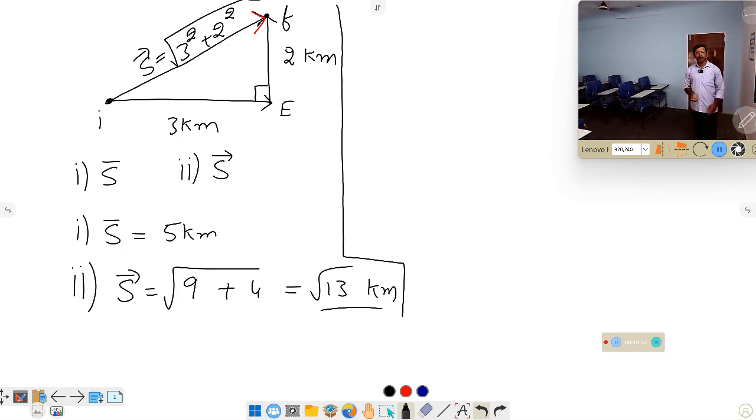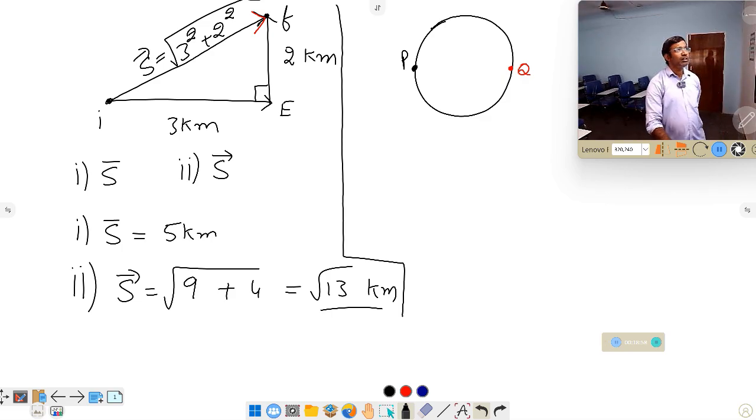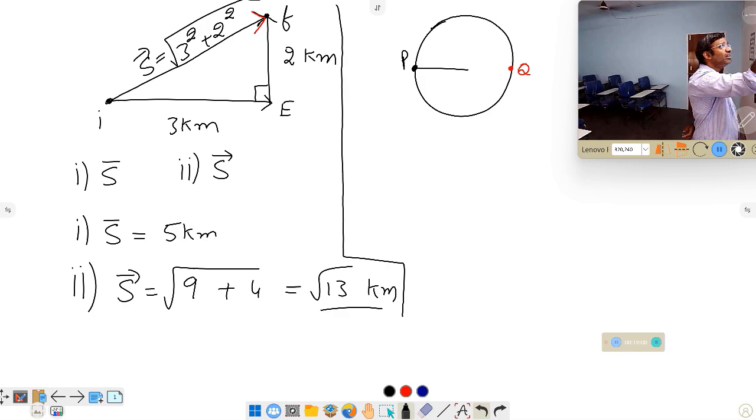Next model. The next model I can say, a person running over a circular track started from one position, that is P, you say. He reached to the Q, you say. When he was running on a circular track, you know that in grounds there are circular tracks, they will do jogging like that. So on the circular track, the radius of the circular track is given. That radius is given as, you take it as, 10 meters.